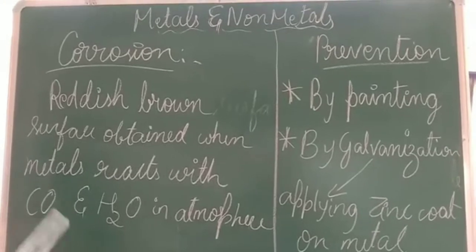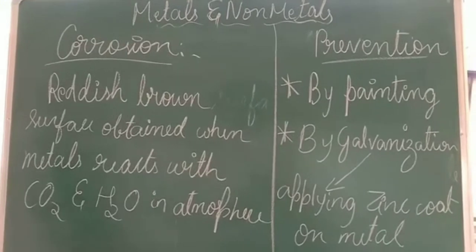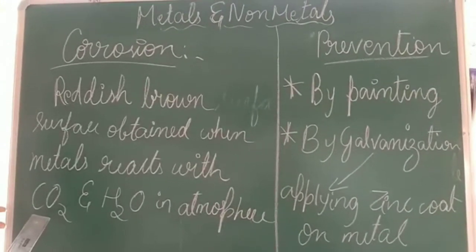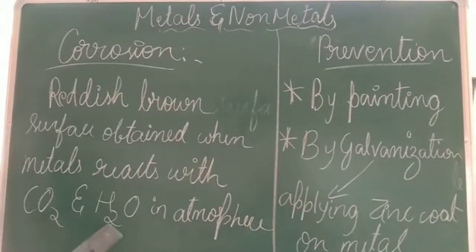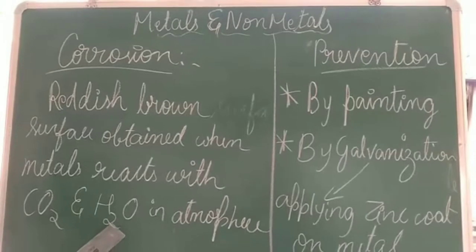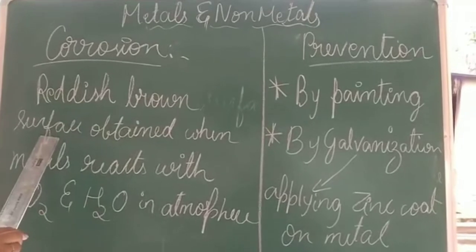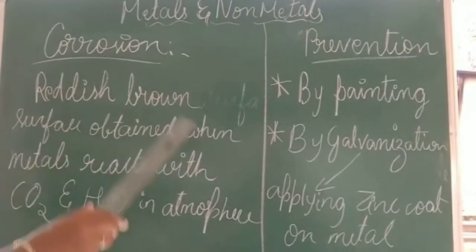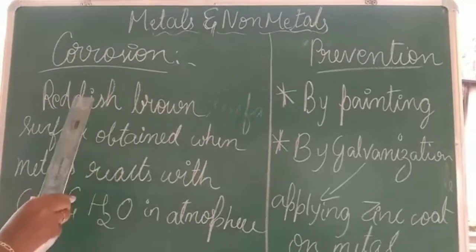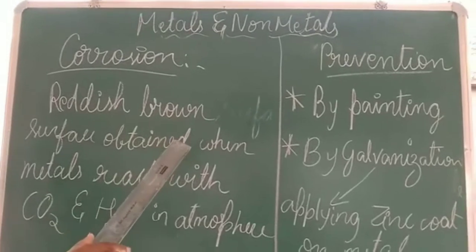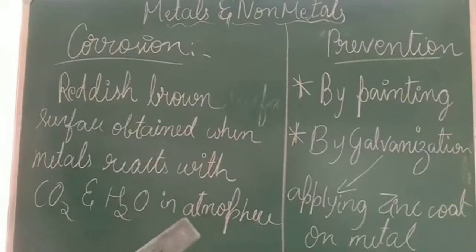Suppose you keep any metal outside in the atmosphere for a long time, that metal reacts with the carbon dioxide present in the atmosphere, and it also reacts with the moisture, and forms a layer, a reddish brown surface. That particular process is called corrosion. Is it clear? So what is corrosion? It is a reddish brown surface obtained when metals react with carbon dioxide and water in the atmosphere.